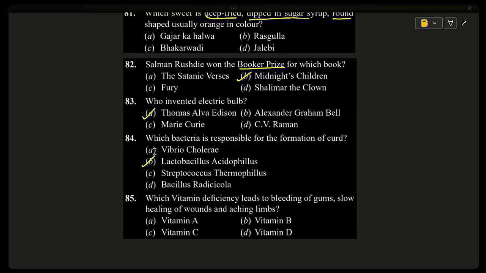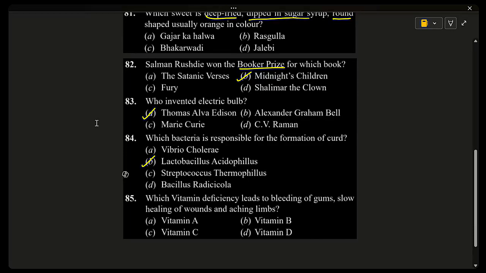Other options, Vibrio cholerae, causes cholera, it's a disease. Streptococcus thermophilus helps in yogurt making, but it is not the expected answer here. Bacillus radicicola, found in soil, helps plants, not curd. So you can remember curd, good bacteria, and it is Lactobacillus.